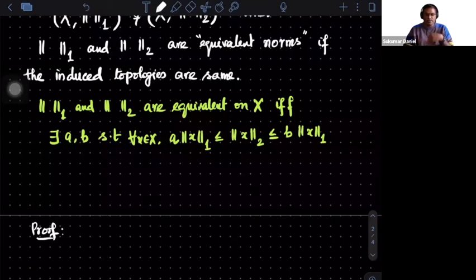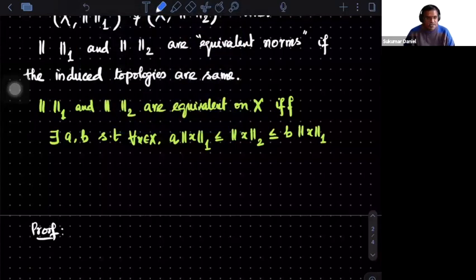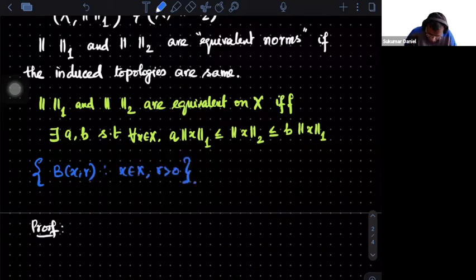See, in our case, we have already established what the basic open sets are. What are the open sets? If you could recollect, we have defined a basis. Do you remember? This is the collection of all B(x,r)'s.